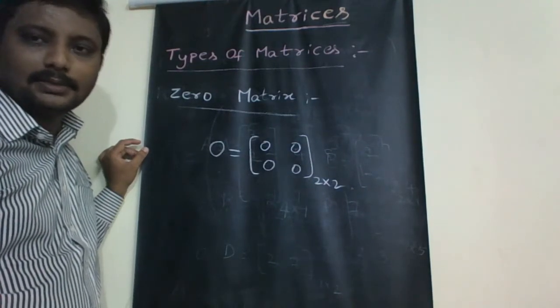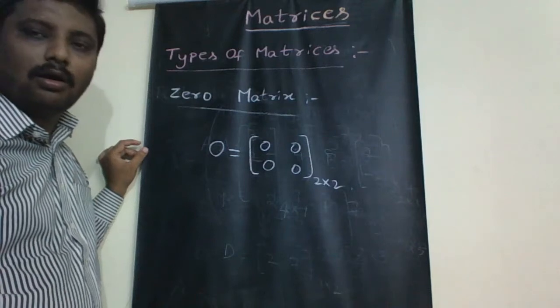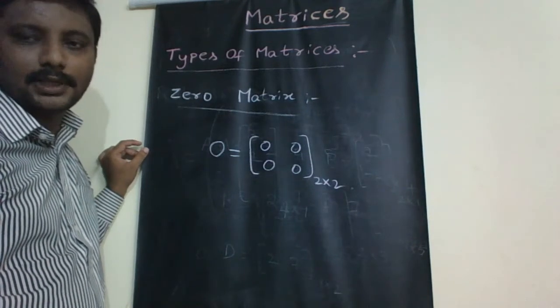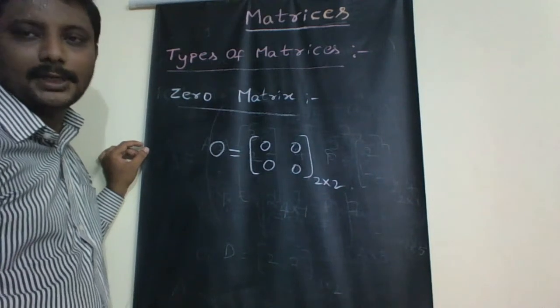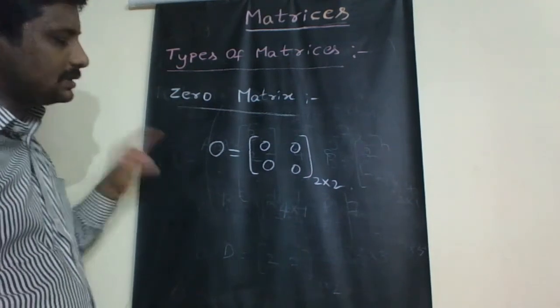A matrix in which all elements are zeros is called a zero matrix or null matrix. It is usually denoted with the symbol O.